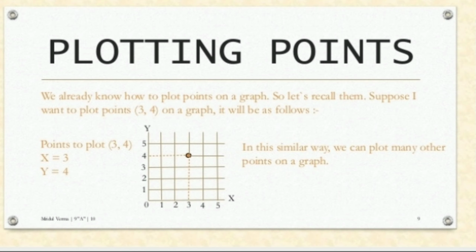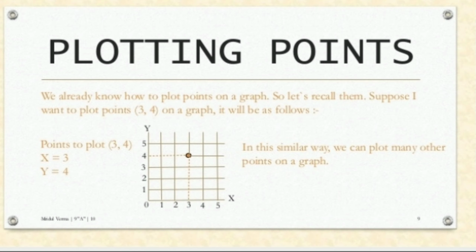Your journey starts at origin. Origin is O, and that value we are starting with is 0 here. 3 means you have to shift in the right direction, 0 to 1, 1 to 2, 3. Next, what is 4?